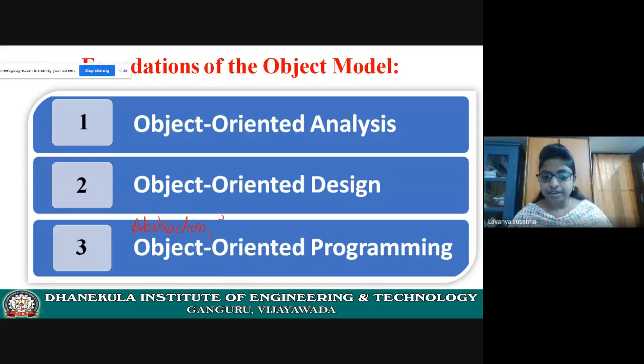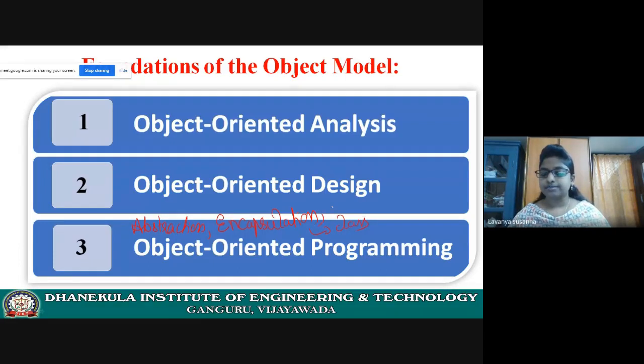Next, encapsulation. These are the concepts of object-oriented programming. What is encapsulation? Wrapping up the data and operations into a single unit. What is that single unit? Class. Class is a user-defined data type which will wrap all the data. It will protect the data and operations. Okay. You will use classes.